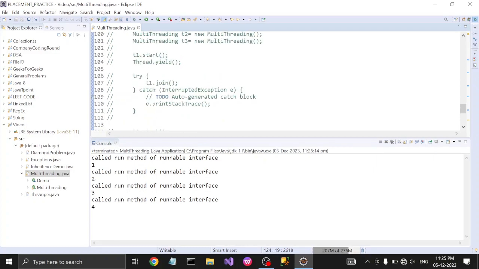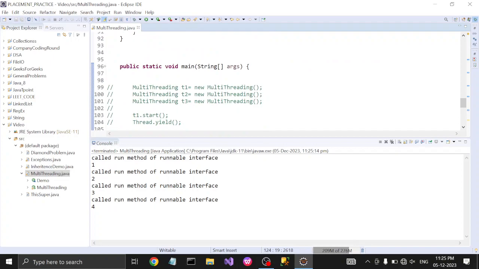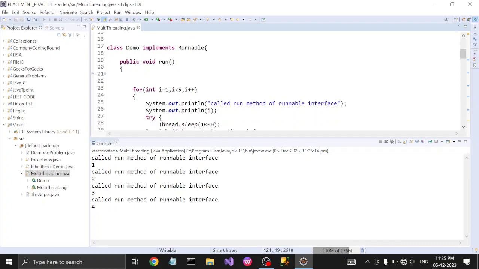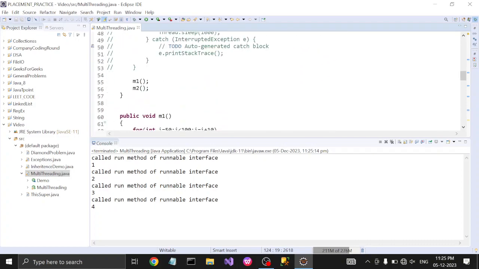Keep one thing in mind always: when we are implementing the Runnable interface, we have only the run method, we don't have the start method.